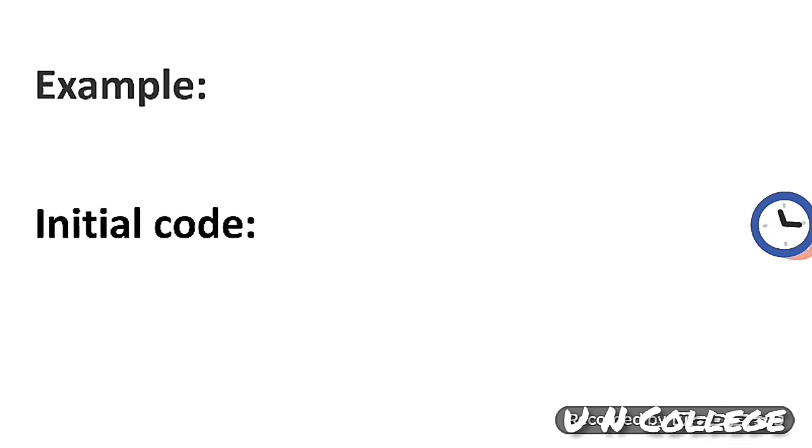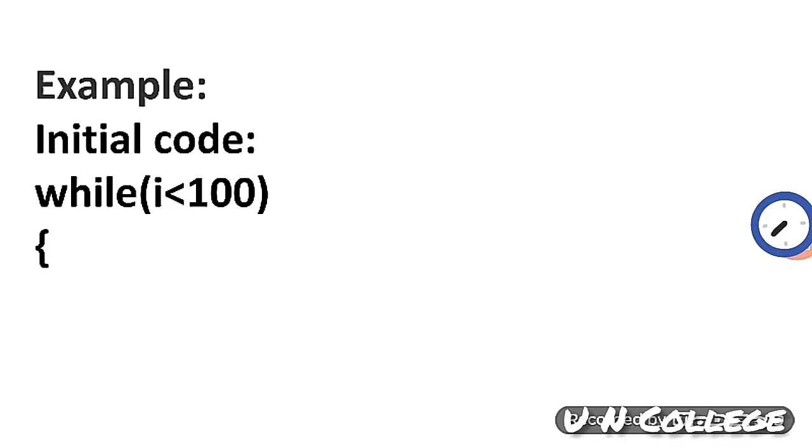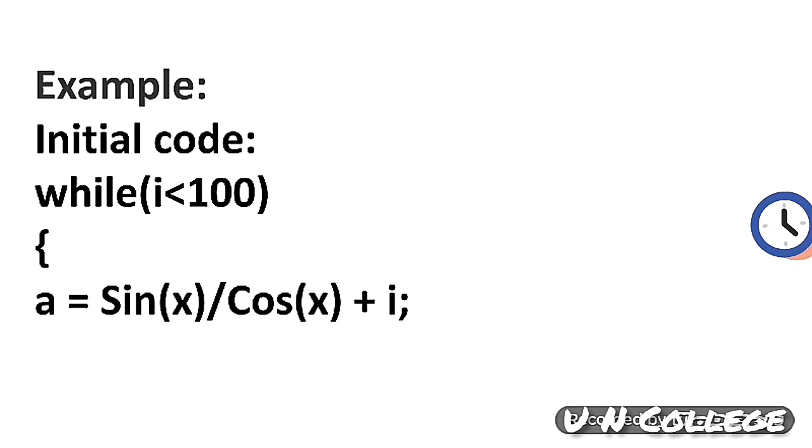Okay. Now here I have used one example so that you will be clear what is the meaning of code motion. Suppose the initial code is while i less than 100. Here the loop will be continued for 100 times, and inside the loop body we are calculating a equal to sin x divided by cos x plus i. Okay, then i plus plus. This is the initial code.